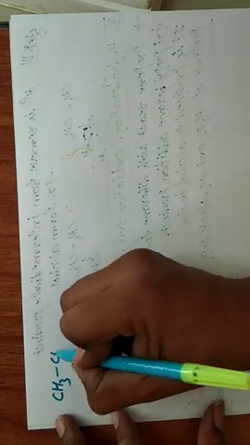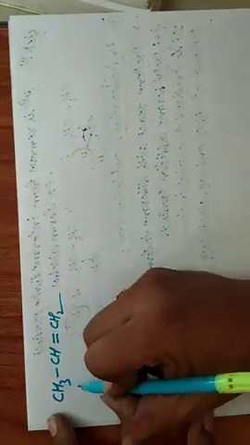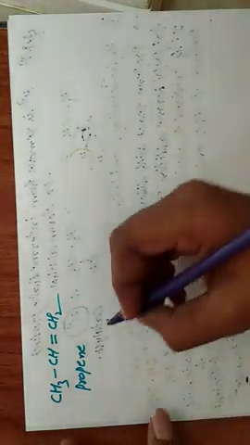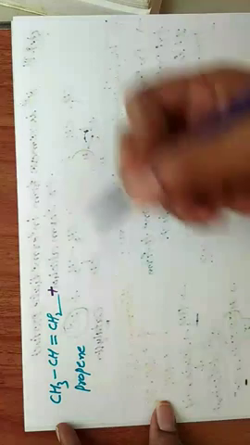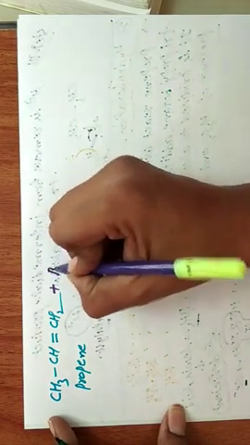CH3, bond, CH, double bond, CH2. Generally this is propene. It reacts with diborane. For easy understanding we are taking BH3 only. So BH3 reacts with propene.